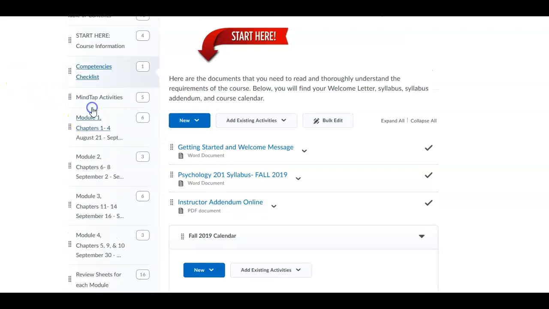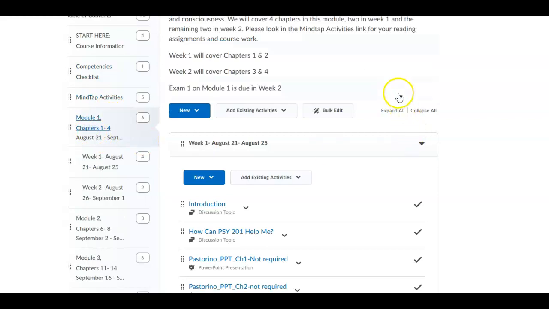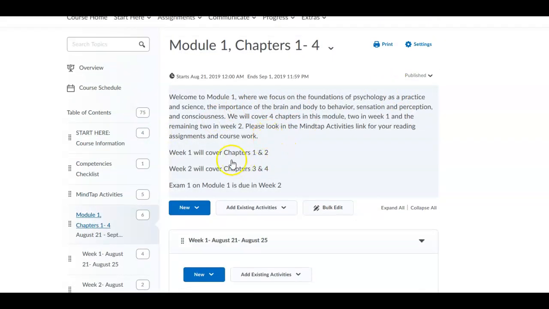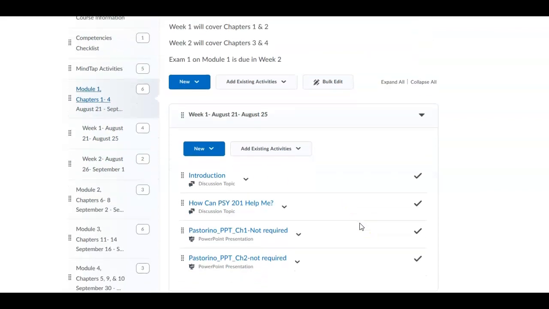There's a competencies checklist. If you click on that, you'll see it's just one for each module. You can look at this, use it to check off your activities, but there really isn't a whole lot of information in there. Now, MindTap activities I'm going to come back to, because this is where your textbook is, this is where everything is. Module 1, this list, what you need to do, a short explanation, and then what you're going to cover, and that you'll have an exam in 2 weeks. So check this to see what you're supposed to do every week, and check your calendar.